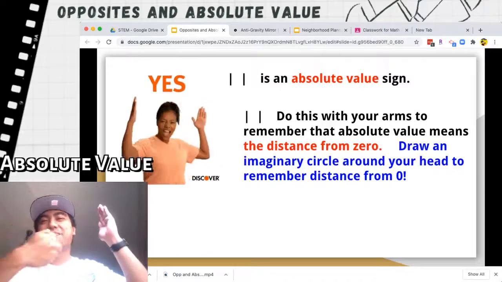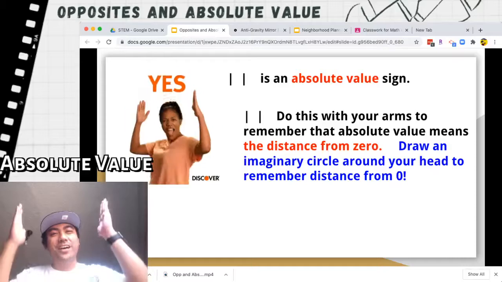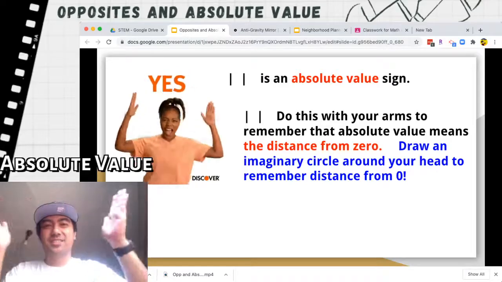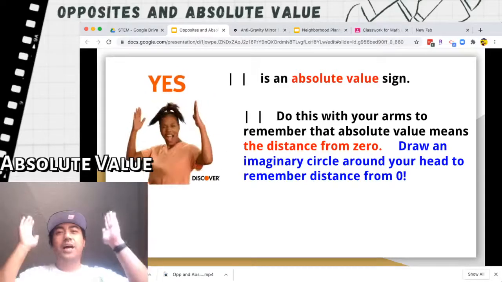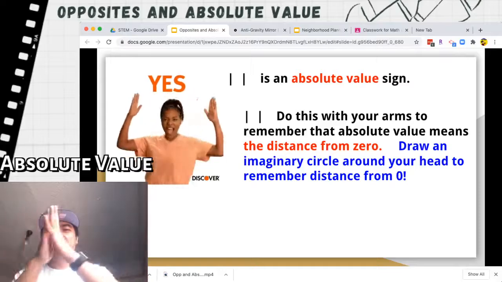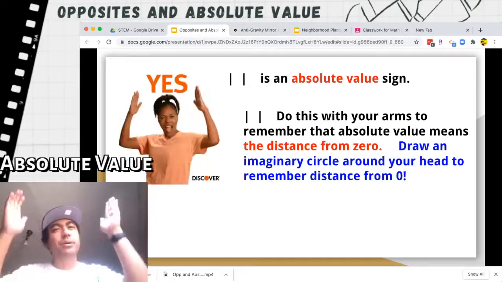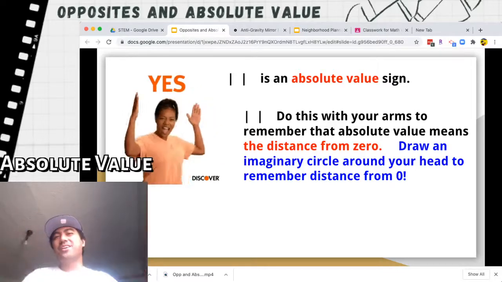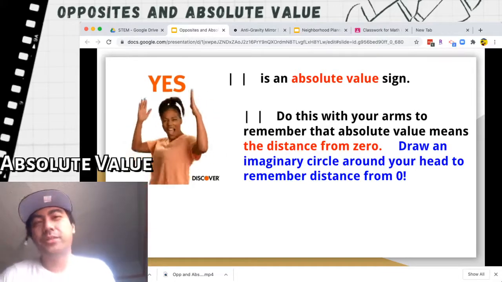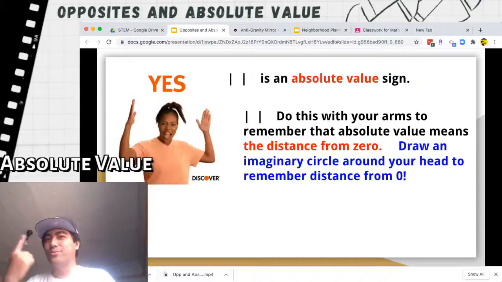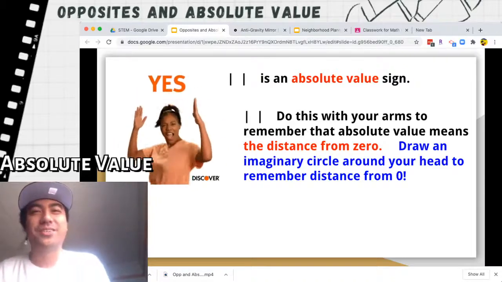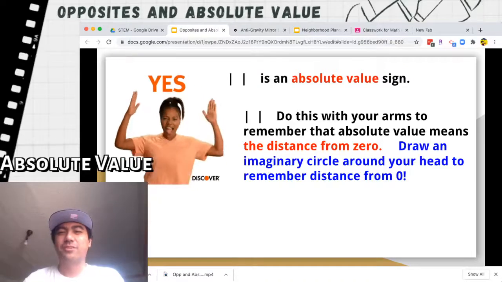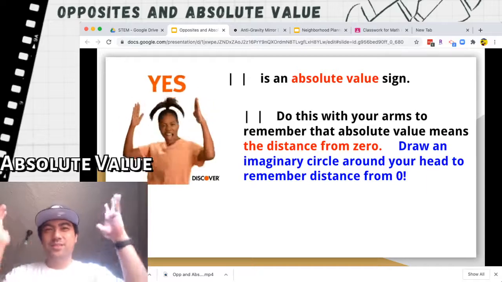Draw a circle around your head. Do it again. Absolute value is the distance from 0. See how we're memorizing it? We guarantee you, if you do that enough times, you're gonna memorize it. All right, and you'll remember what absolute value is for a very long time. Absolute value is the distance from 0.